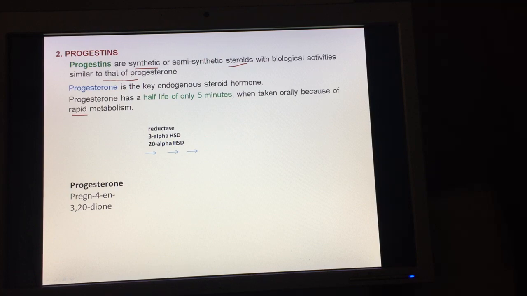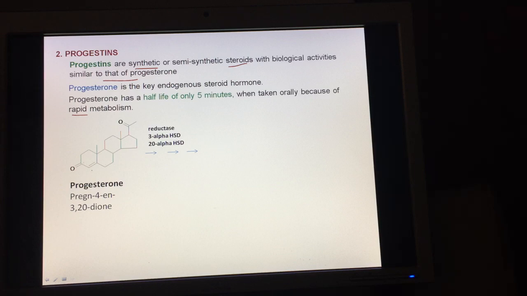Now, if you look at the chemical structure of this progesterone, we can identify it by looking back at the rules that we discussed when we discussed the nomenclature of steroids. The first step is identification of carbon. So this is C21, a pregnane derivative, and then we come to the identification of features.